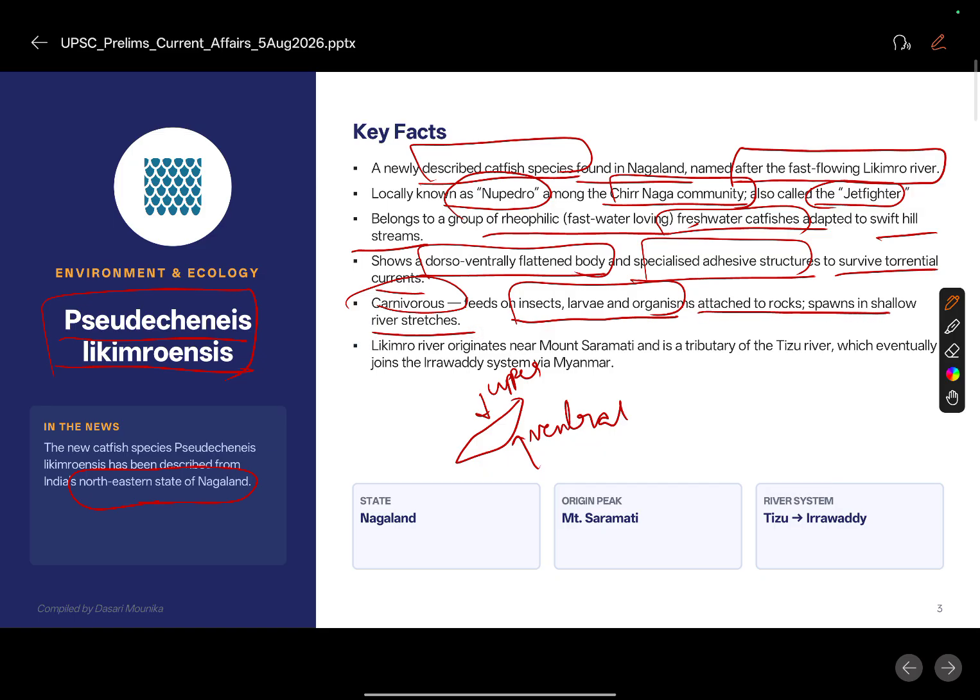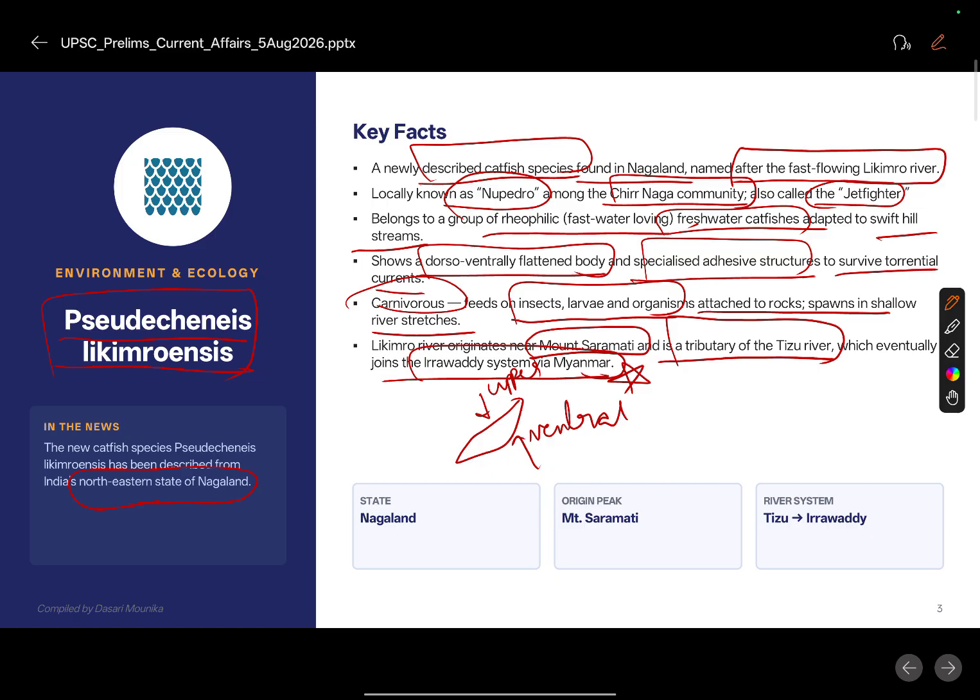So here we should also add to our knowledge that this Likimro river is located from where, or the origin of Likimro river happens from Mount Saramati and tributary of Tizu River, which actually joins the Irrawaddy system via Myanmar. So when you understand the river systems of our country, then you can actually connect them with this. It's a very interesting topic. Catfish is named after a river, and it is doing a wonderful job.